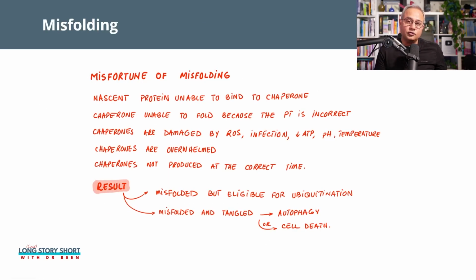So now, the misfortune of misfolding. It is possible that a protein, as I said before, is produced badly and it is misfolded, and even the chaperones cannot help it. All the mechanisms that help shape it have failed. Or, as I said, the protein was functioning and it got damaged because of reactive oxygen species and other toxic substances. Or it is possible that the protein has done its function and now it has become nascent and it has started unraveling, it has started uncoiling, its shape has started becoming bad, it is getting out of shape now.